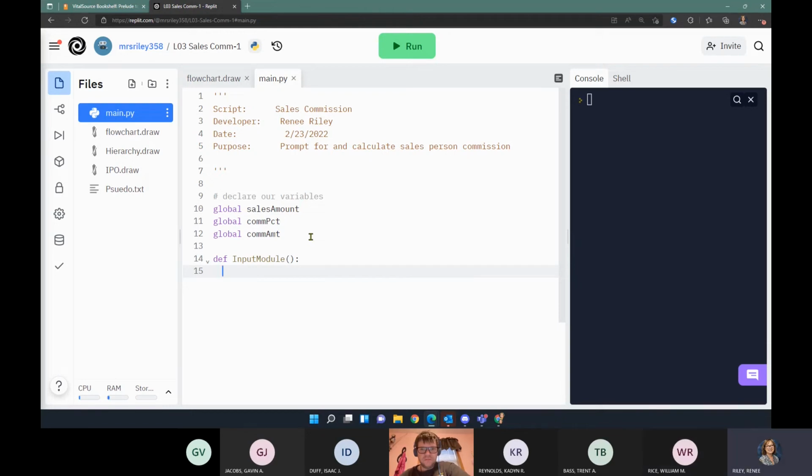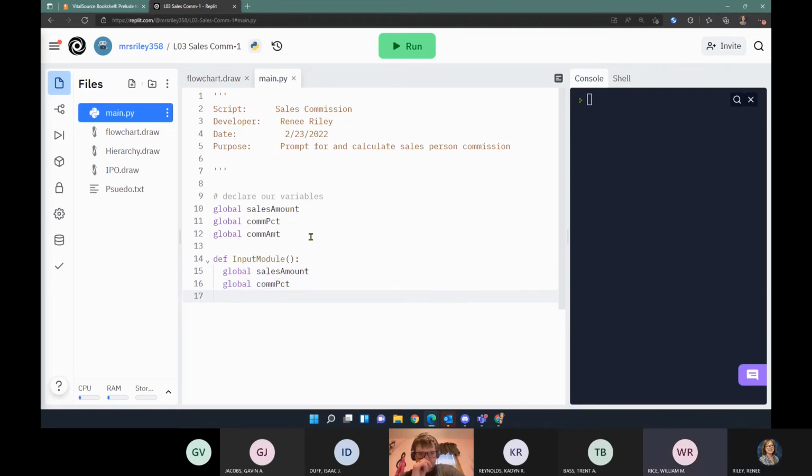In our input module, we wanted to get the values for the sales amount and the commission percent. These are global variables, and I want to change their value in this module, so I'm going to include the global statement for those two variables. Those are the two variables I'm going to ask for input on.